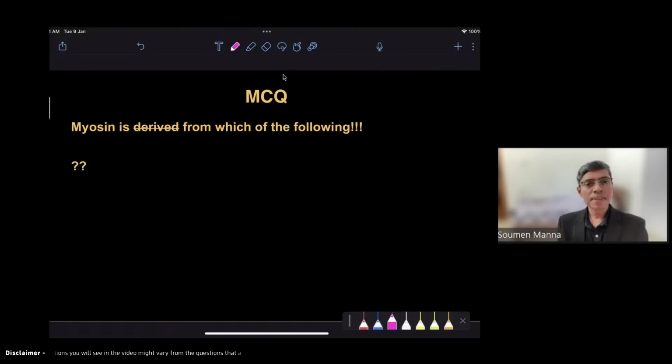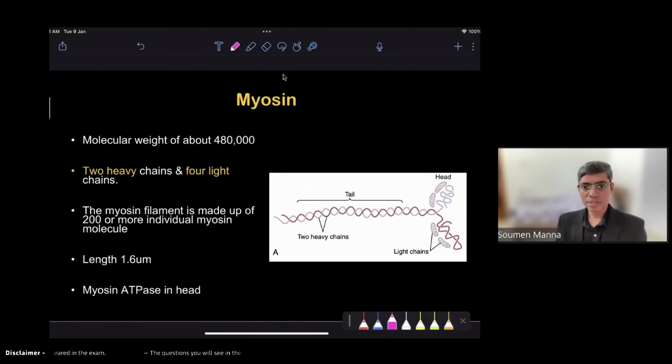Next question I'm coming to. Now this question, I could not get the detail of the question, but there was probably a question on myosin. But myosin is derived from which amino acid? Some of the students are saying, but that's a very absurd question because it's a very long protein where multiple amino acids are there. So I am requesting all of the students, if you could recall that there was a question regarding myosin and the options of this question, please do post in the chat box of this MCQ. Otherwise, the possible question that may arise is from myosin and actin. Okay, please remember, no question like that.